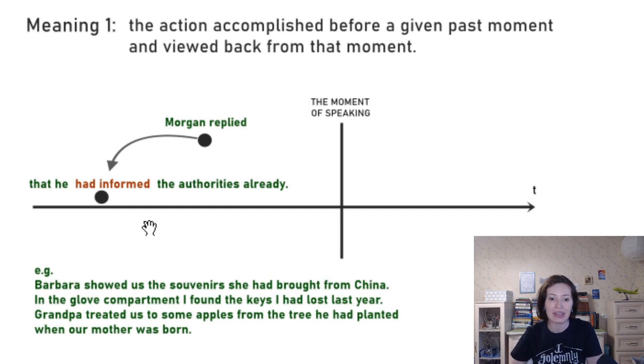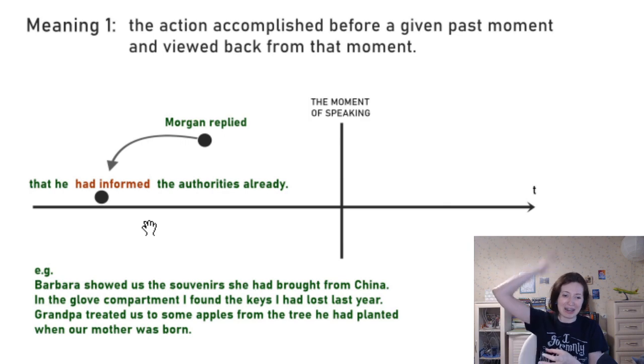The third example here, Grandpa treated us to some apples from the tree he had planted when our mother was born, right? So there is this past story. There is the single action when the grandfather treated the children, the characters, to some apples, and then these apples were from the tree that had been planted long ago, deep in the past, right?